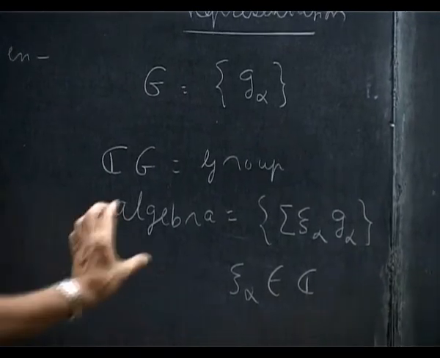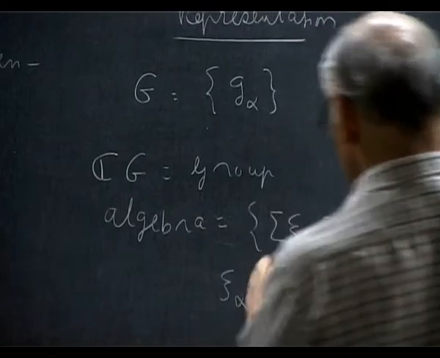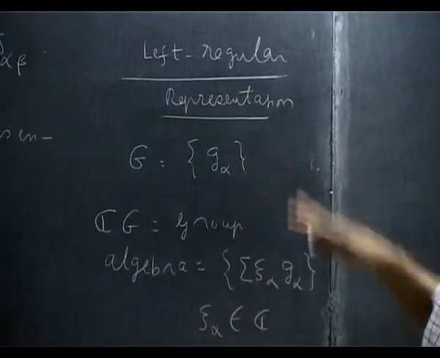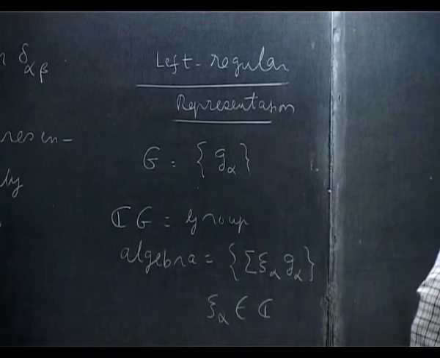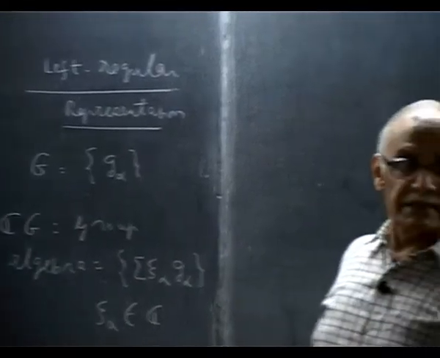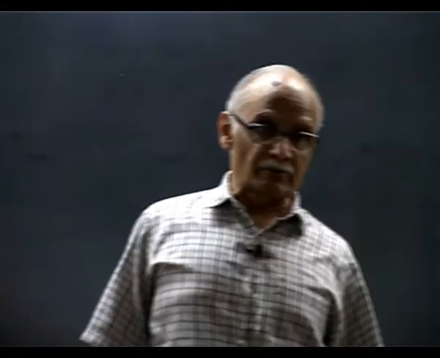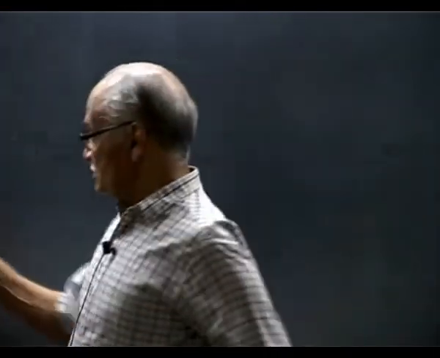The algebra is a vector space with these as a basis; you declare them to be independent. You consider the vector space freely generated by these elements. You can take any collection of things and make a vector space, say they are linearly independent, and take formal linear combinations. So it is that vector space, but there is a natural product here.